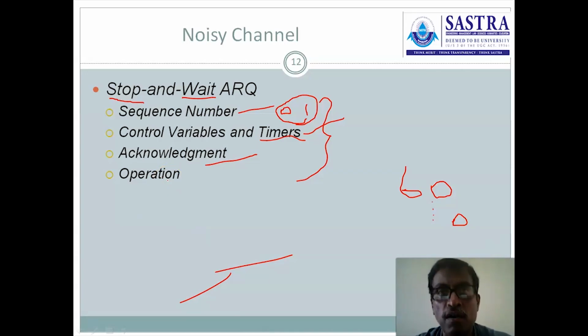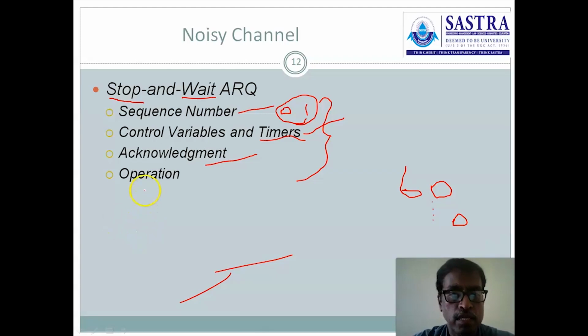After sending each and every frame, the sender is expecting the acknowledgement from the receiver. Once the frame is successfully transmitted without any error, then the acknowledgement is transmitted from the receiver to the sender. Once the acknowledgement is received, it concludes that the frame is transmitted successfully, so the sender transmits the next frame.